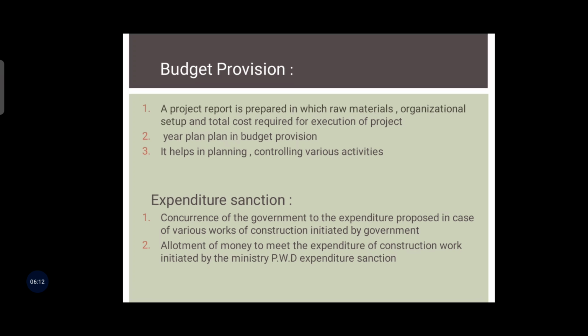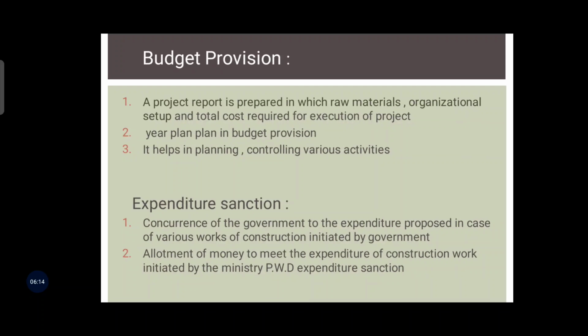Now the next one is budget provision. Budget provision means that after the need of the project and its appraisal, a project report is prepared in which the raw material, the organizational setup, and the total cost required for the execution of the project are mentioned. Then according to the 5-year plan, in the budget provision for such types of projects, finance is sanctioned after administrative approval of the project.